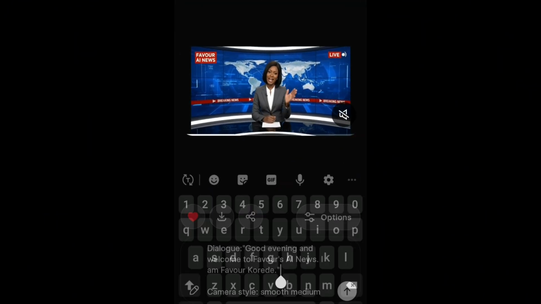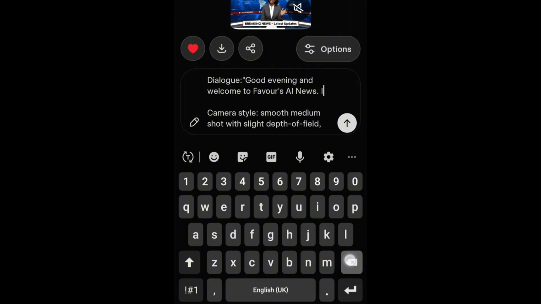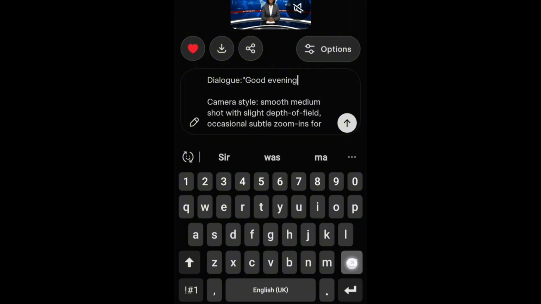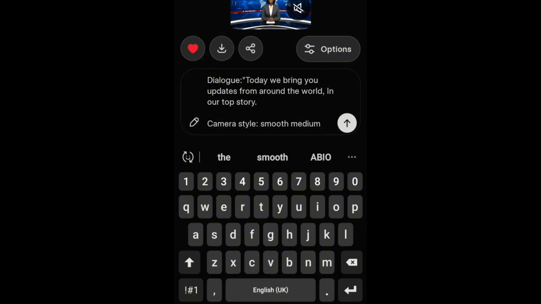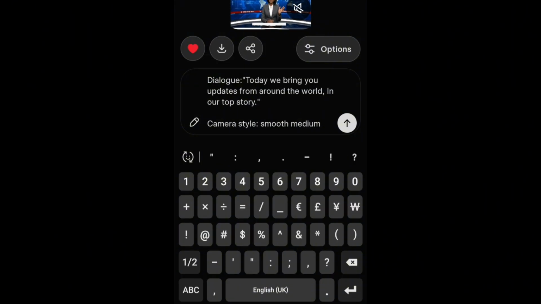Then you erase all of this. Remember to put the quotation mark open and close. Okay, you just paste it and then you put the quotation mark close. Then you hit generate. Don't worry, this one is already saved. No need to save it. It's already saved. Just leave it first. Generate all your videos.